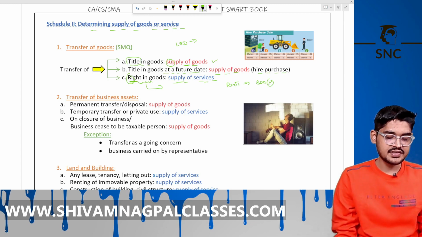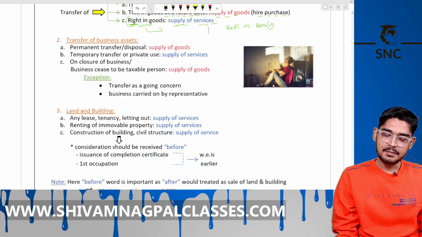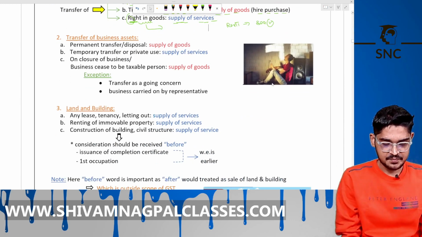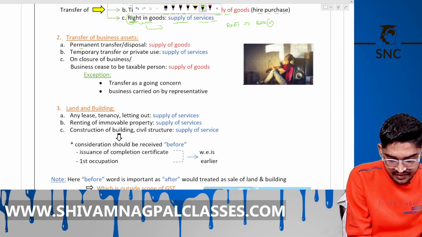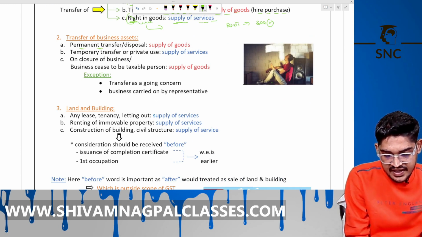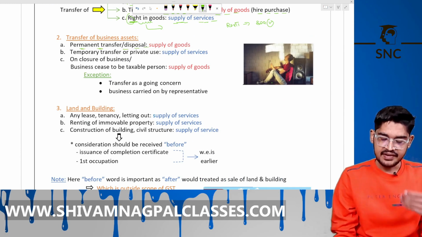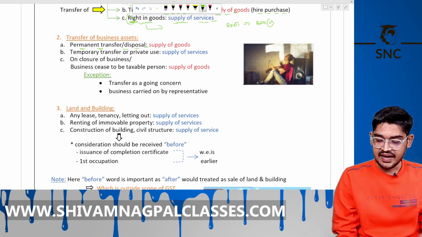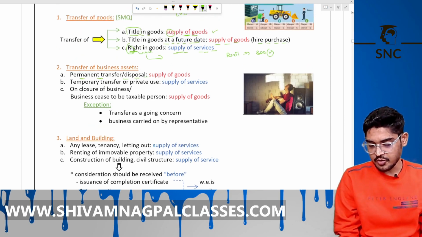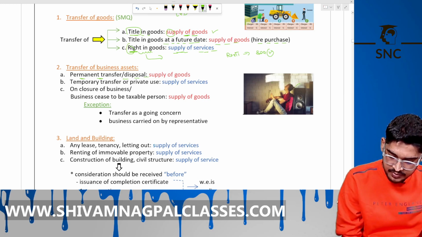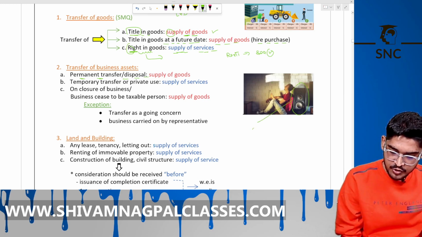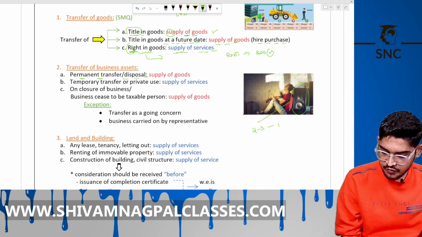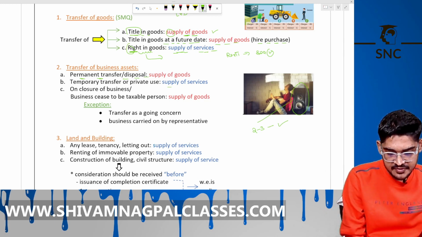Right? The next is transfer of business asset. Okay, see here. Permanent transfer and disposal is a supply of goods. Temporary transfer or put to private use: say my father runs an electronic shop. I go to my shop and take a home theater with me, use it for 2-3 days and send it back to the shop for selling. Then it's a supply of services.